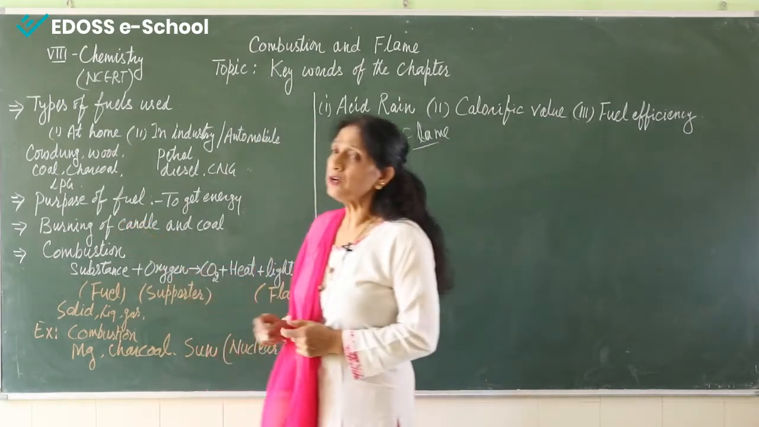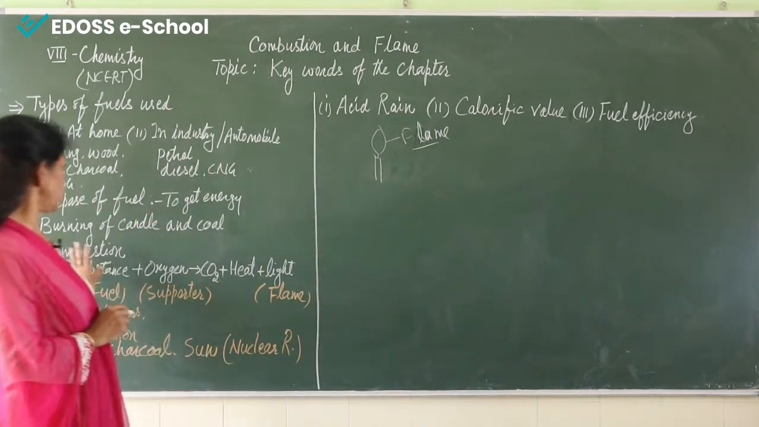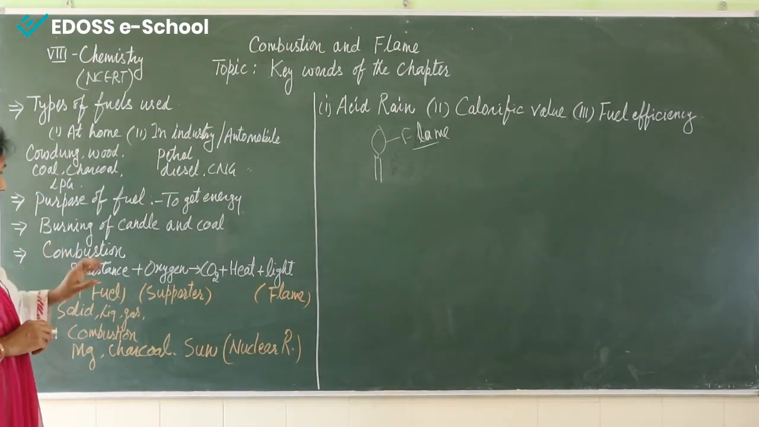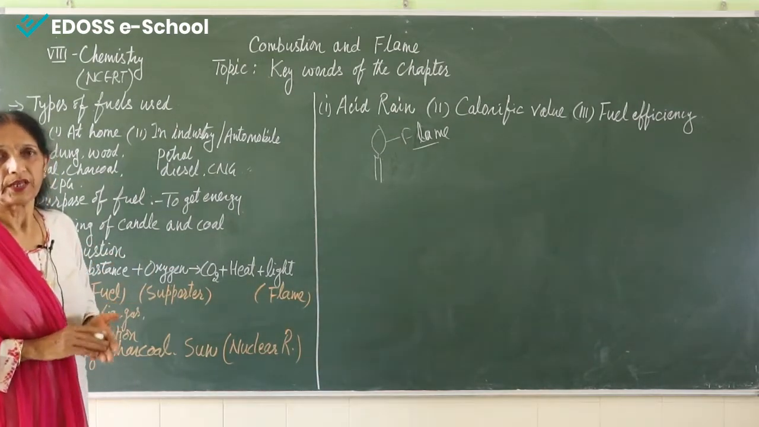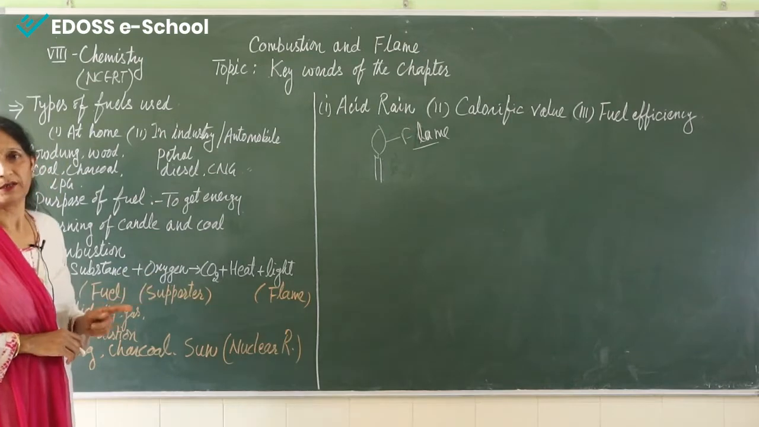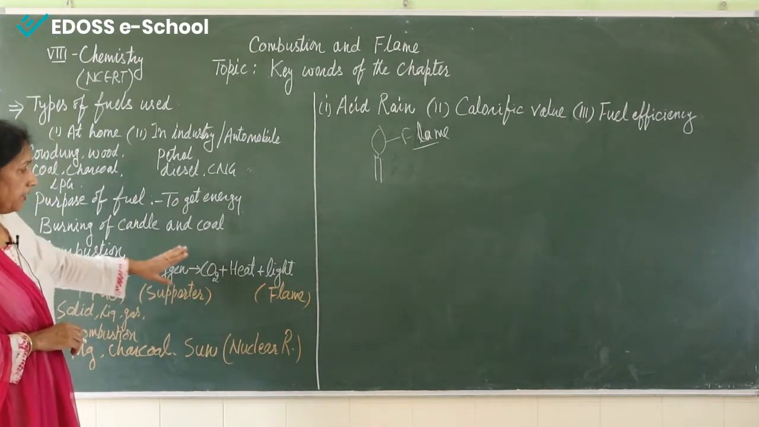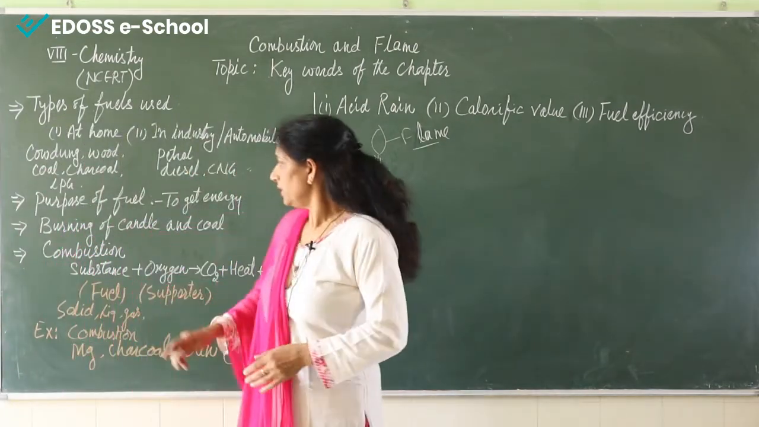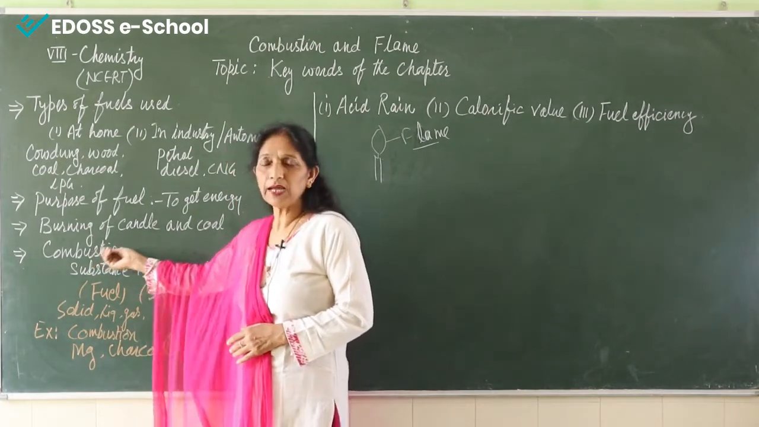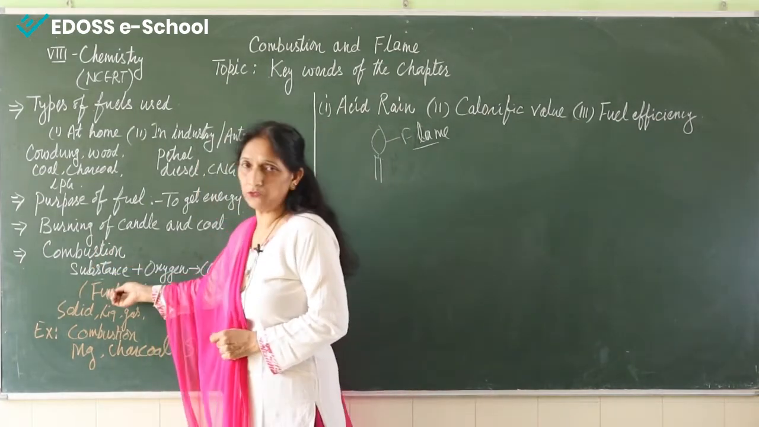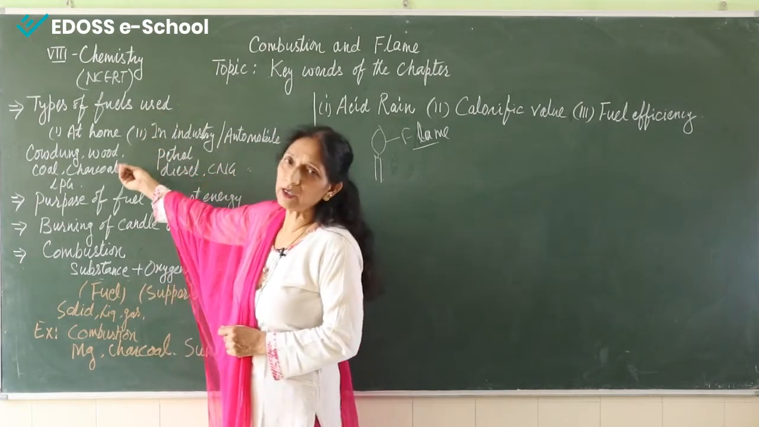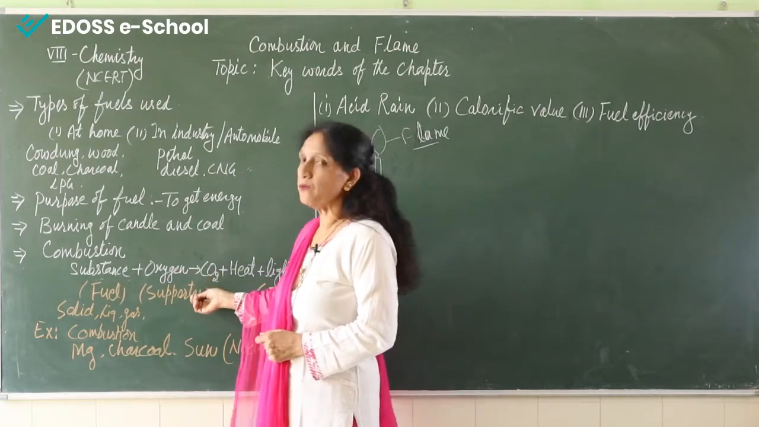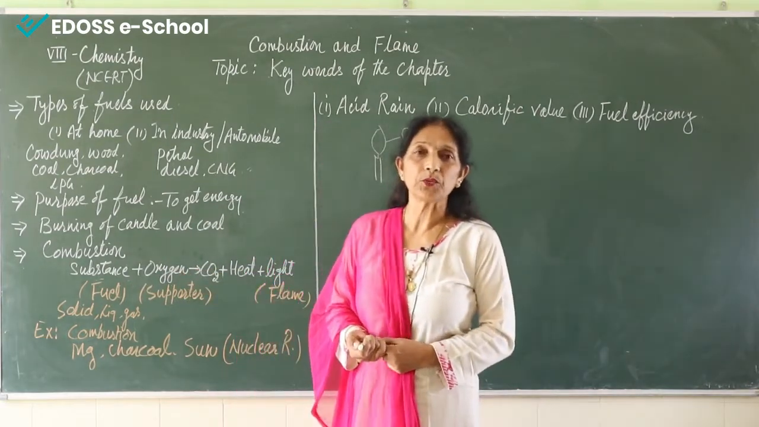Now we are coming to the topic, that is combustion. What is combustion? See here, we have to take a substance and burn it in the presence of oxygen, and we get carbon dioxide, we get heat, and we get light. This substance that we are burning is known as fuel. This fuel can't be burned if there is no supporter of combustion. So oxygen gas is the supporter of combustion.